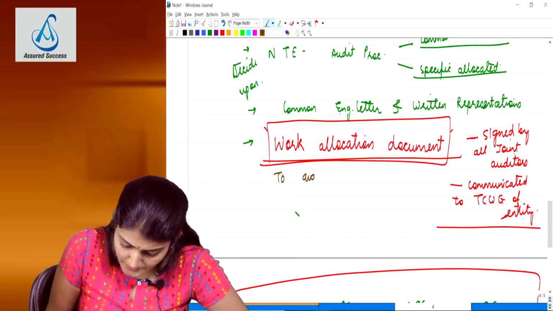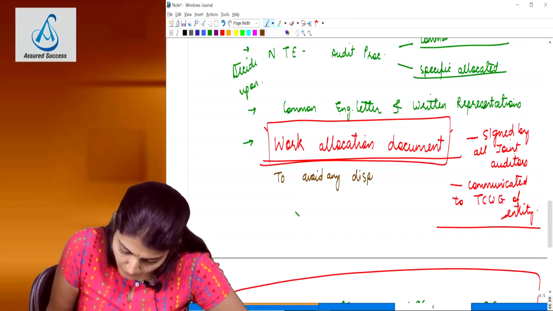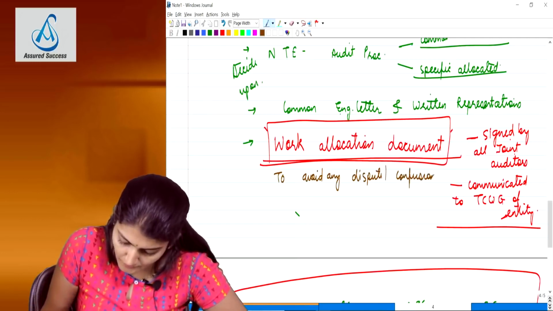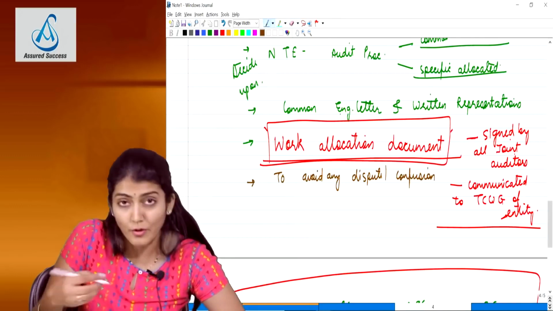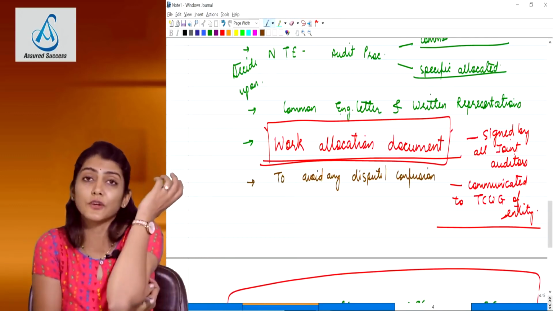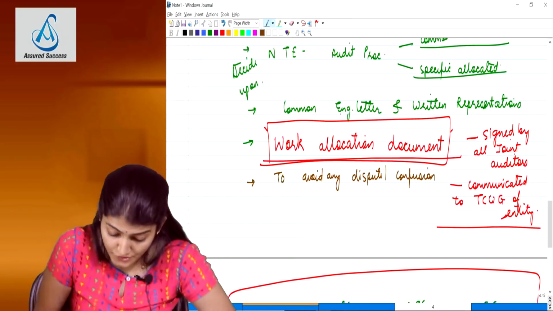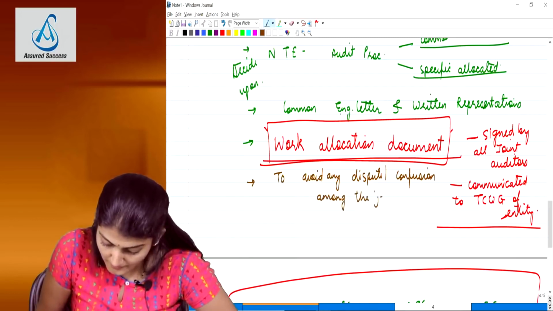To avoid any dispute or confusion. Are you paying attention? Yes, all these words you will have to use in your answer when a question comes regarding any problem with the division of work amongst the joint auditors. So to avoid any dispute or confusion among the joint auditors, among, meaning they are fighting among themselves.